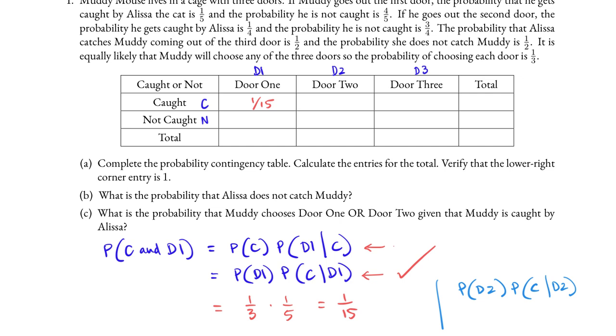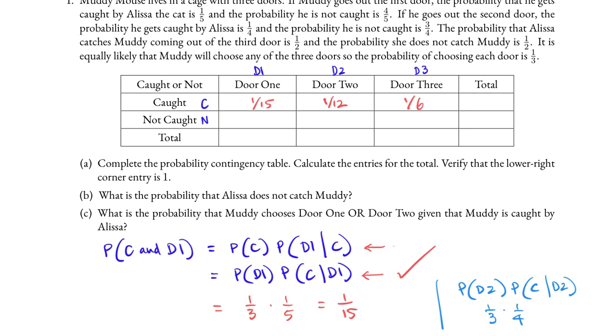The probability that Muddy leaves door 2 is 1/3, and if he goes out the second door, the probability that he gets caught is 1/4. 1/3 times 1/4 is 1/12. We proceed the same way to compute the probability of door 3 and caught, and that is 1/3 times the probability that he gets caught if he leaves door 3, which is 1/2. So 1/3 times 1/2 is 1/6.